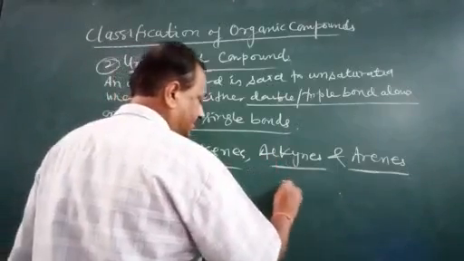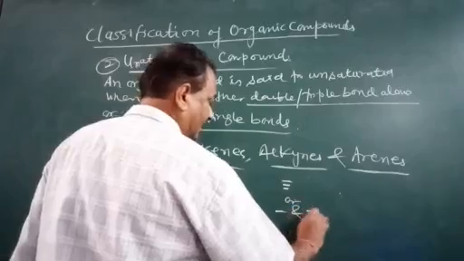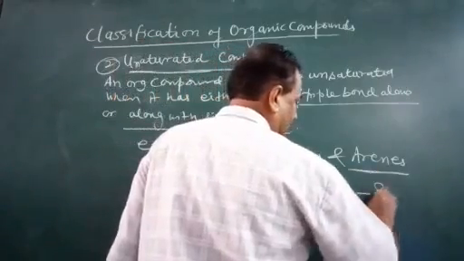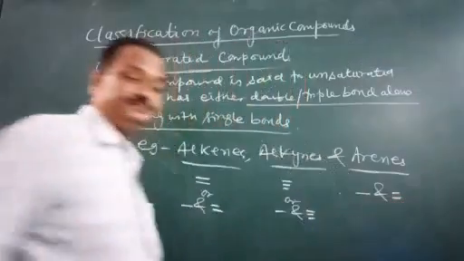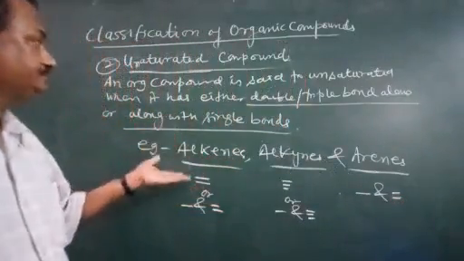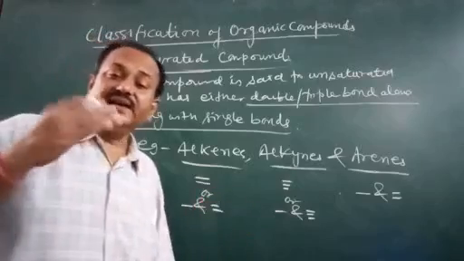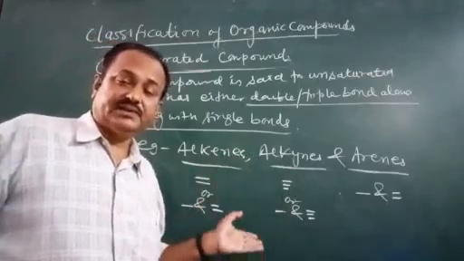Alkynes have triple bond or single and triple. Arenes have single and double. So this is the basic way how we write the classification of saturated and unsaturated compounds.